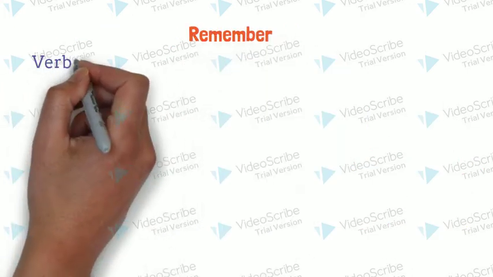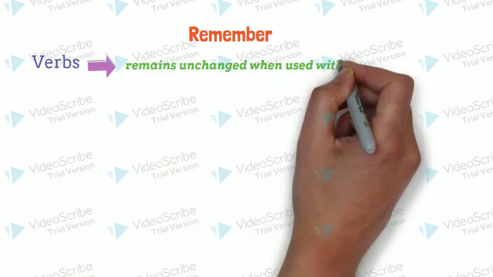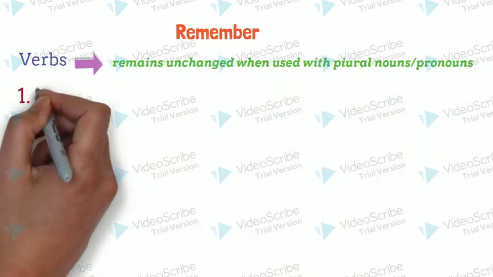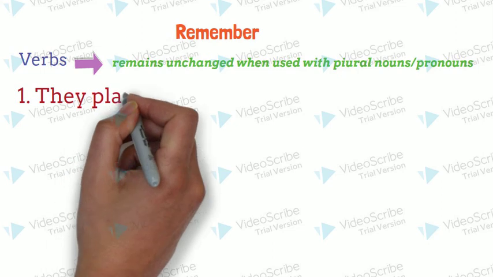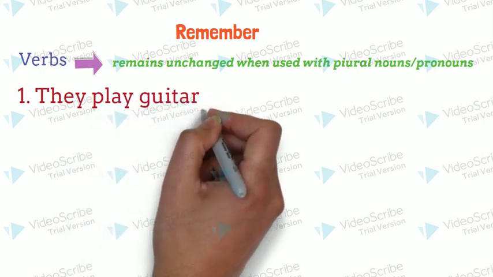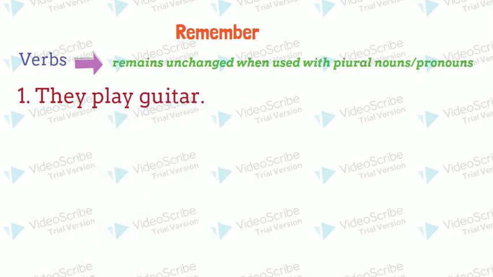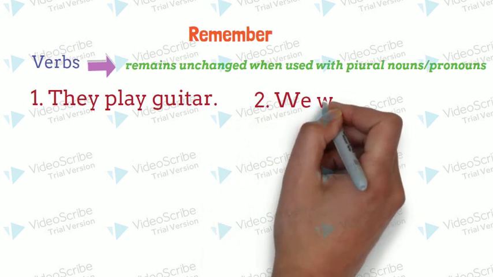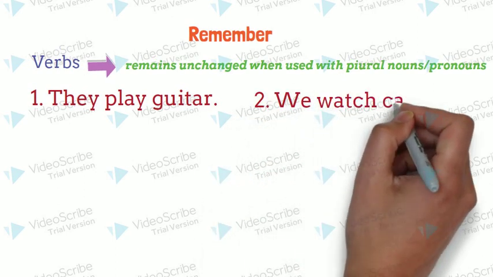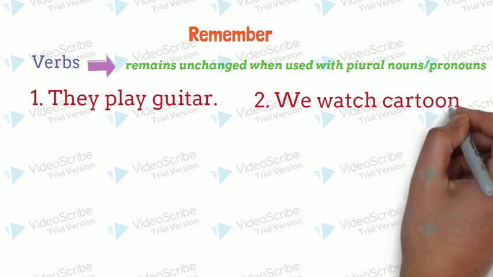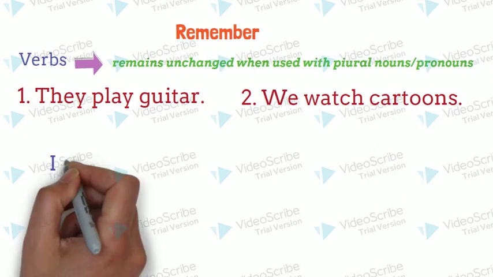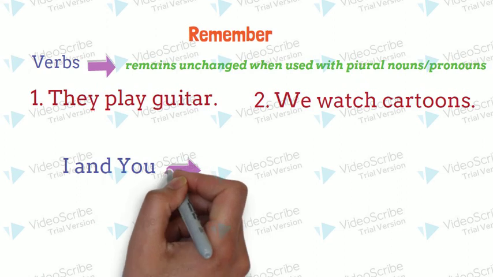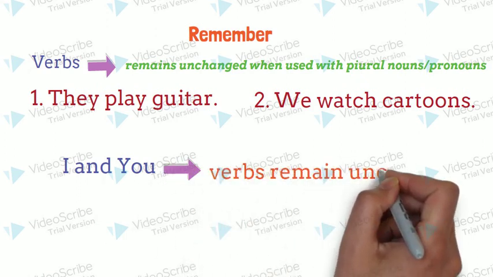Yes, verbs remain unchanged when they are used with plural nouns or pronouns, such as they play guitar, we watch cartoons. Here they means many people are there and the verb play is as it is. In the next sentence, we means more than one person is there and the verb here, watch, is as it is. It did not change. Even with I and you, the verb remains unchanged.